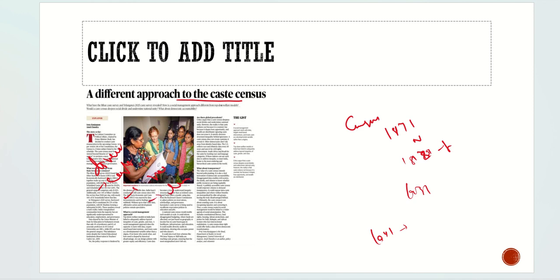There is huge diversity in our country. If you had seen my yesterday's lecture about Indian polity, we discussed Article 16 in a very detailed manner, and in that we discussed the need for horizontal reservation, for example, subcategorization of the castes. We discussed the Davinder Singh versus the State of Punjab case, and we saw how the Supreme Court gave the final verdict that the states can go for the subcategorization of these castes.